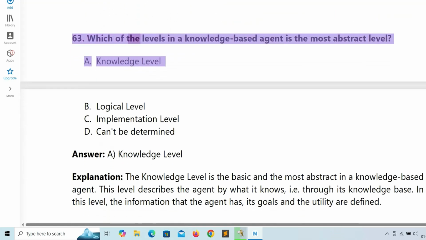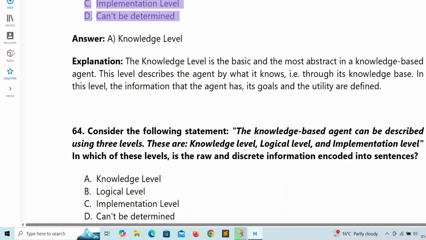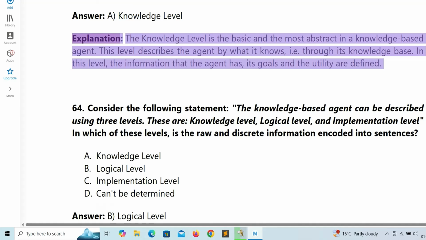63. Which of the levels in a knowledge-based agent is the most abstract level? A. Knowledge level. B. Logical level. C. Implementation level. D. Can't be determined. Answer: A. Knowledge level. Explanation: The knowledge level is the basic and the most abstract level in a knowledge-based agent. This level describes the agent by what it knows, i.e., through its knowledge base. In this level, the information that the agent has, its goals, and the utility are defined.